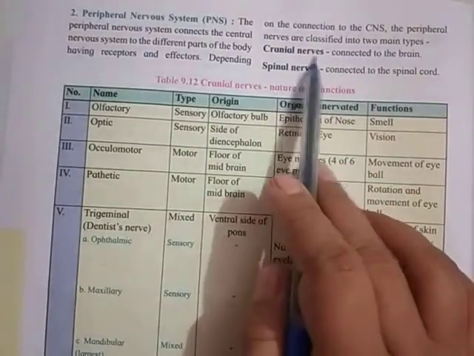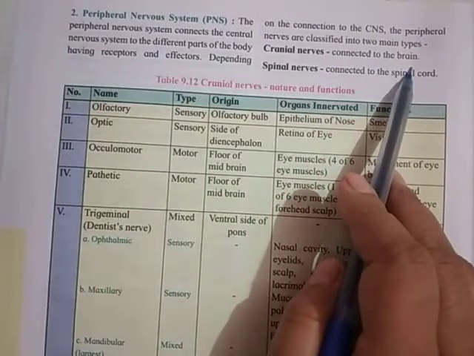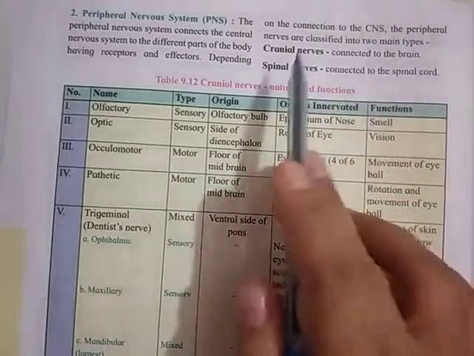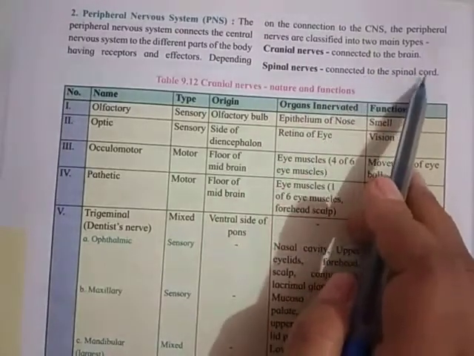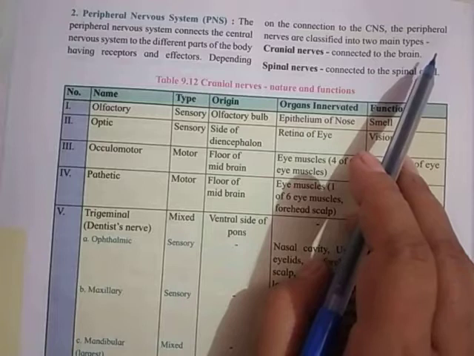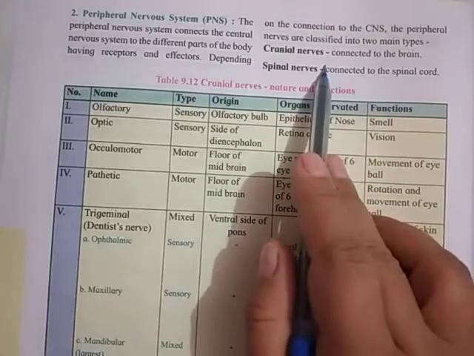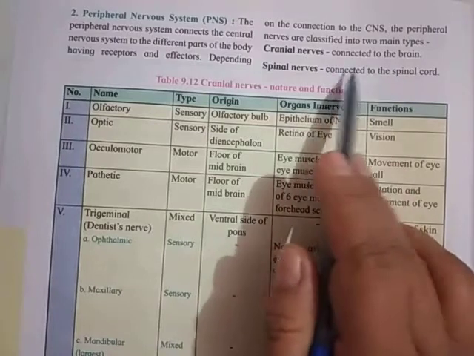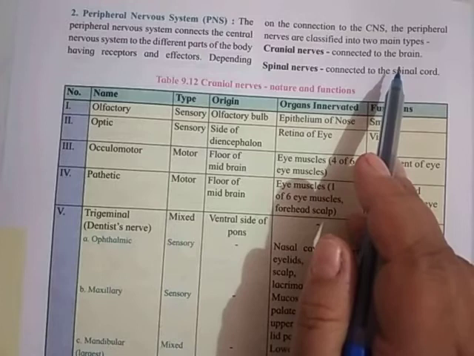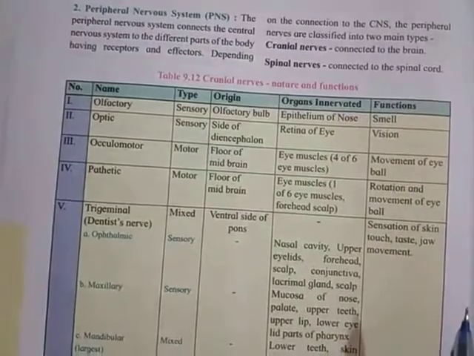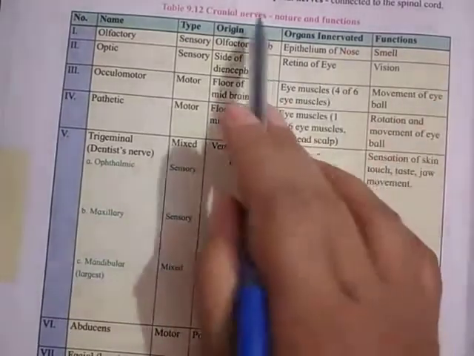That is the cranial nerves, which are connected to the brain or originate from the brain. Second is the spinal nerves, which are connected to the spinal cord or originate from the spinal cord. Now, the ones that bring information and the ones that carry it away are the sensory nerves, motor nerves and the mixed types of nerves. Here is the table of the cranial nerves.